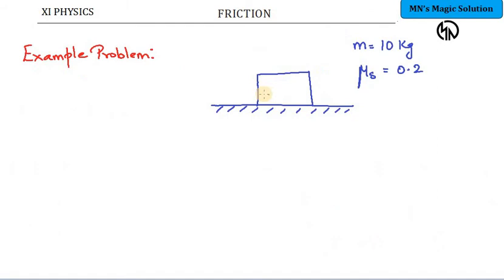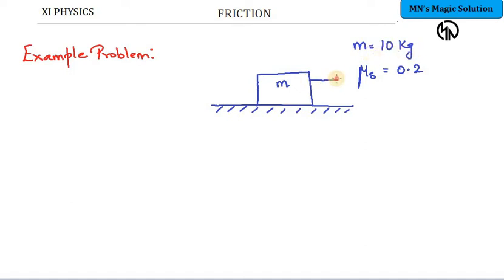So here is a problem to illustrate static friction and the coefficient of static friction. See, there is a block on a surface. The mass of the block is m, and the coefficient of static friction between the two surfaces is given as 0.2. Now we are going to find out how much force is required to move this object. The mass is 10 kg.